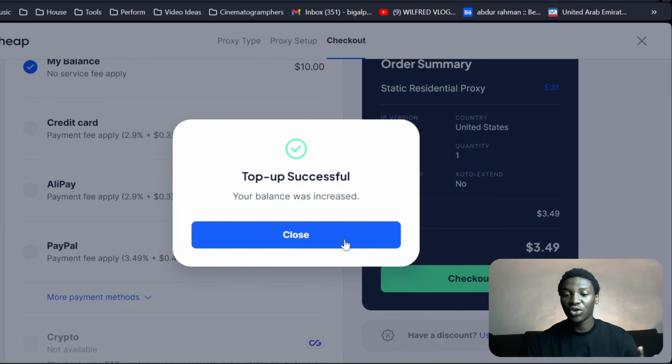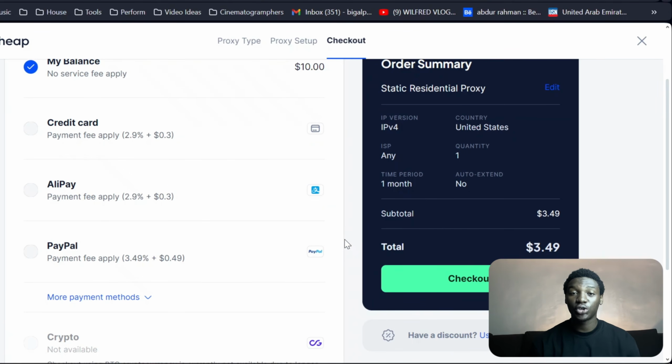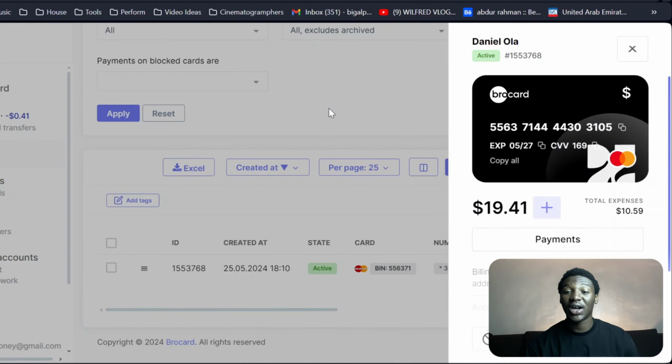And you can see that this is going to work for any platform of your choice, right? If you want to use this for paid ads, you want to use this for native ads, you want to use this for shopping platforms like Amazon, eBay, you want to use this for Shopify, you can go ahead and do this, right? Because these cards over here are the best virtual cards online, right?